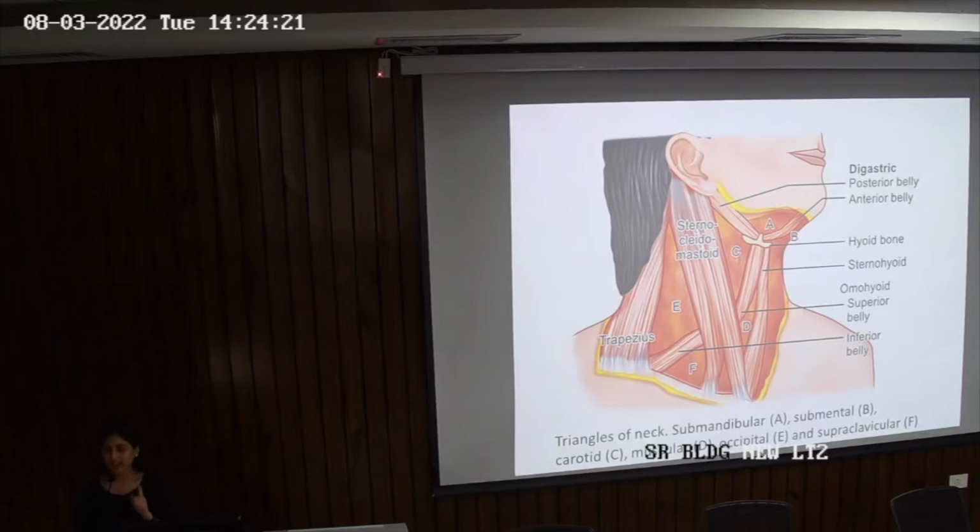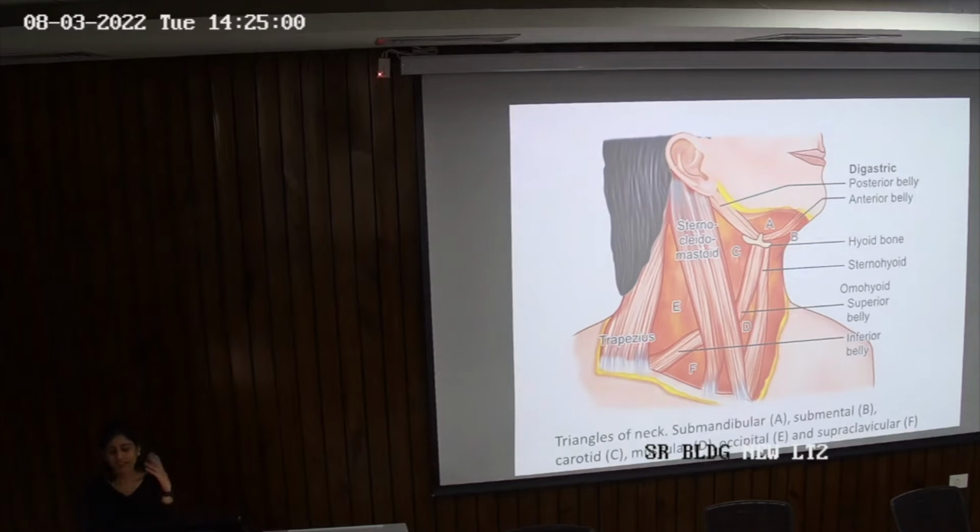So T, N and M. T is the tumor, in which we talk about the primary disease, the size, the depth and the extent. Then N is your nodal status, how many nodes are affected. All of this will tell you what level of treatment will be required for this patient. So, we always learn about the blood supply and the nerve supply of any structure, but we rarely look at the lymphatic drainage. But in oral cavities and more specifically in head and neck, we have to understand the lymphatic drainage more properly because of the reasons I told you right now.